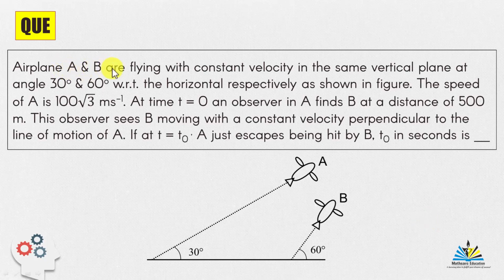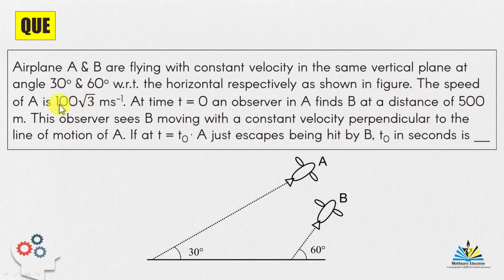Aeroplane A and B are flying with constant velocity in the same vertical plane at angles 30 degrees and 60 degrees with respect to the horizontal respectively, as shown in the figure. This is horizontal, this is making 30 degrees and this is making 60 degrees with the horizontal.